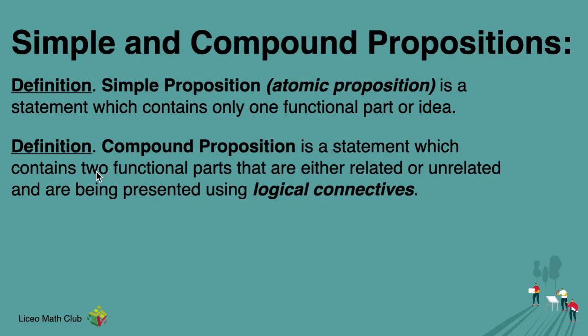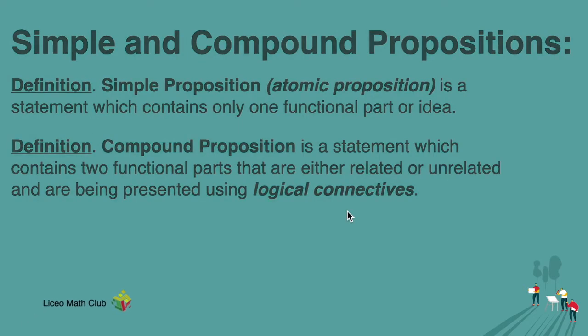So as you can see, it contains two functional parts, okay, and they are connected by logical connectives. They have two functional parts, two ideas, and such. So in analogy, we can think of simple propositions, in English, as sentences. So simple propositions can be like simple sentences, and when you combine two simple sentences, we'll have a compound proposition, or a compound sentence. So a compound proposition is like a combination of two simple propositions glued together by logical connectives. Like in sentences, they are glued together by connectives, or by conjunctions rather.